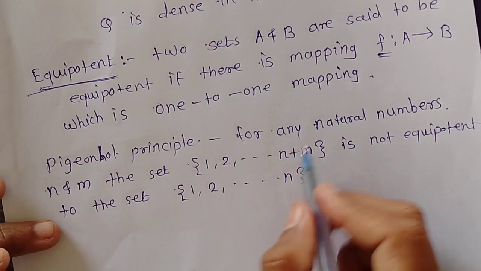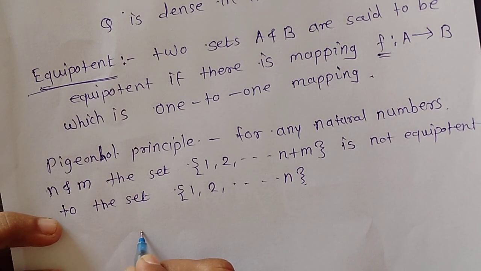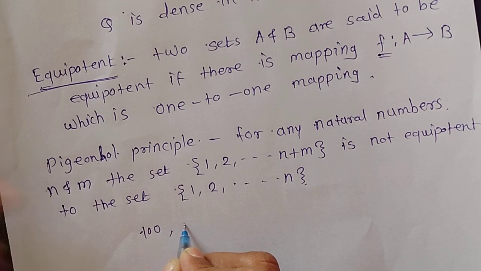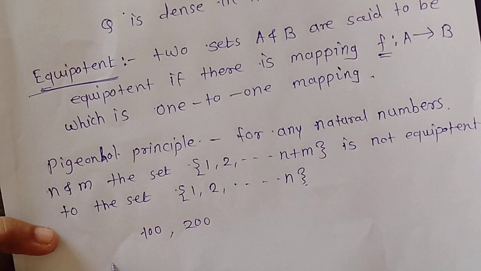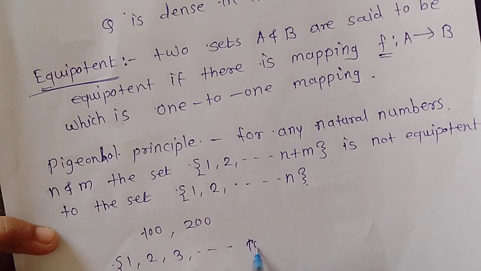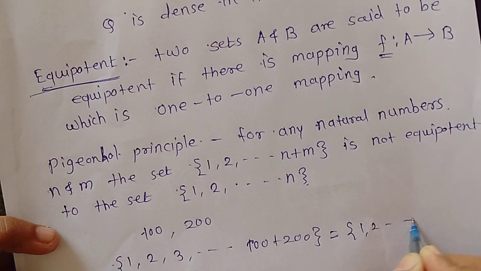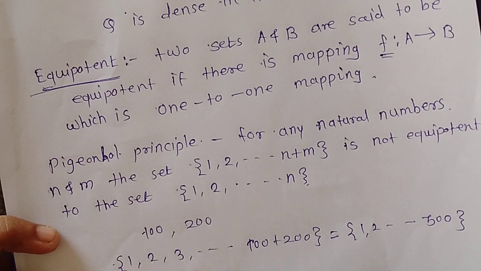That means we have two natural numbers. Suppose the natural numbers are 100 and another one we take as 200. So we have to define a map from {1, 2, 3 and so on up to 100 plus 200}, that is {1, 2 and so on up to 300}, to {1, 2 and so on up to n}.